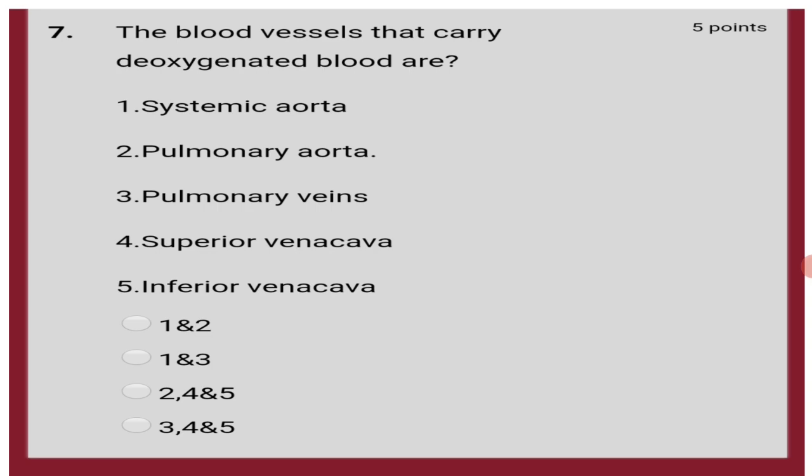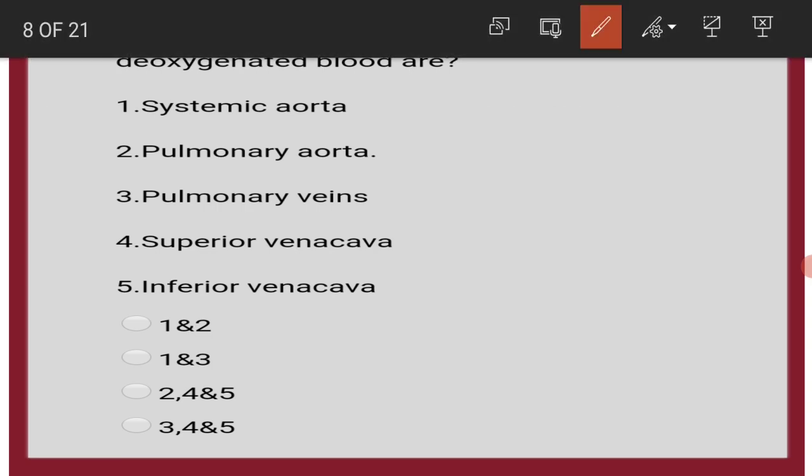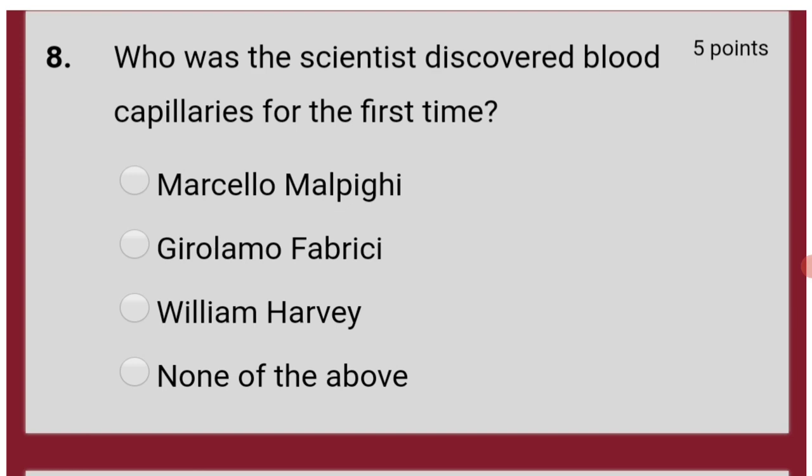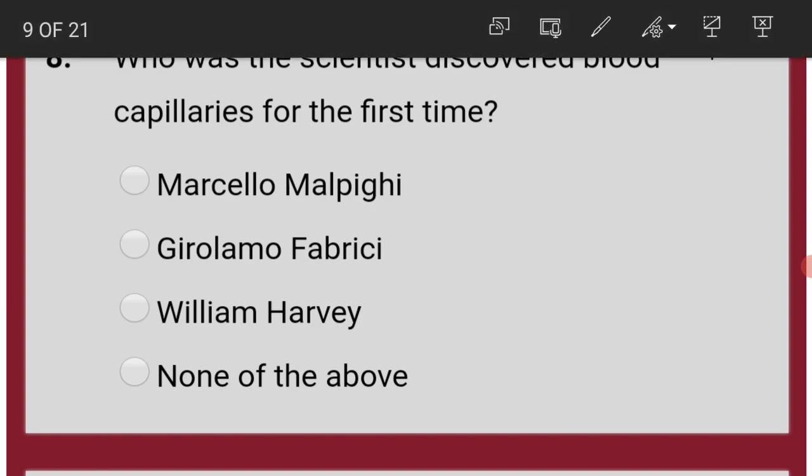The blood vessels that carry deoxygenated blood are pulmonary aorta, superior vena cava and inferior vena cava. That means 2, 4, 5 is the answer. Because normally arteries carry oxygenated blood and pulmonary arteries are the exemptions. So pulmonary arteries, that means pulmonary aorta, carry deoxygenated blood only. Who was the scientist that discovered blood capillaries for the first time? That is Marcello Malpighi.